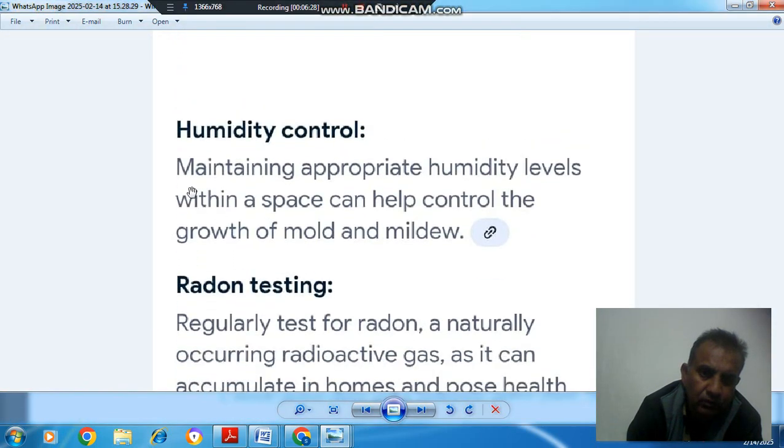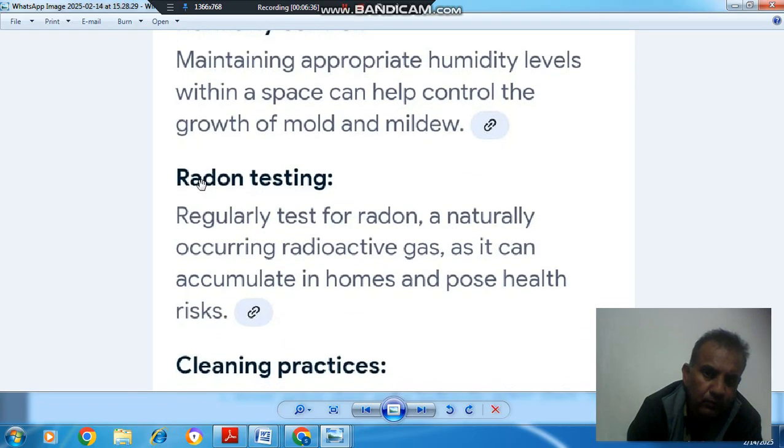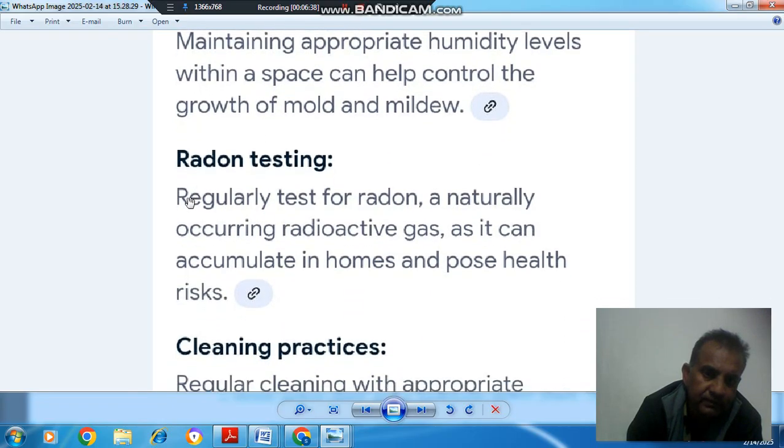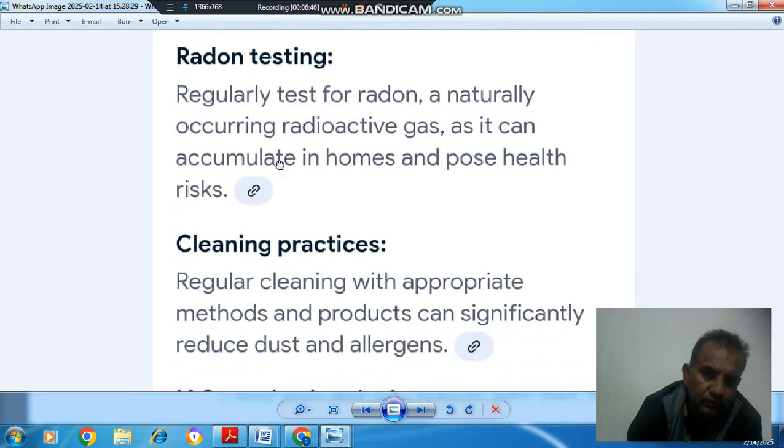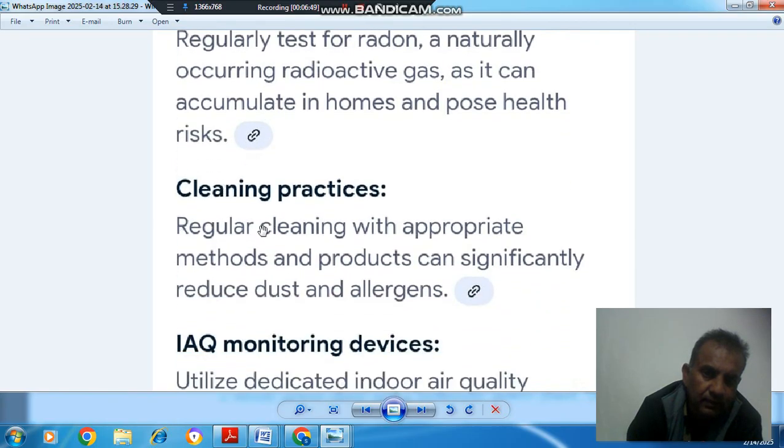Next is humidity control. Maintaining appropriate humidity levels within a space can help control the growth of mold and mildew. Radon testing. Regularly test for radon, a naturally occurring radioactive gas, as it can accumulate in homes and pose health risks. Cleaning practices.